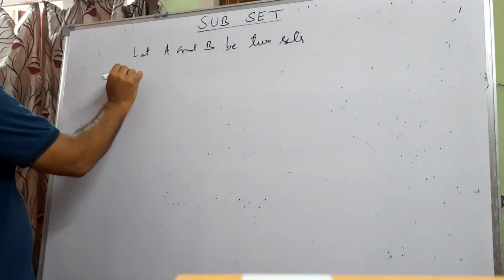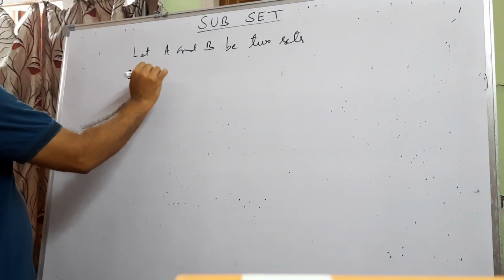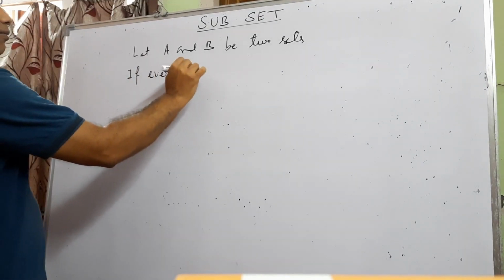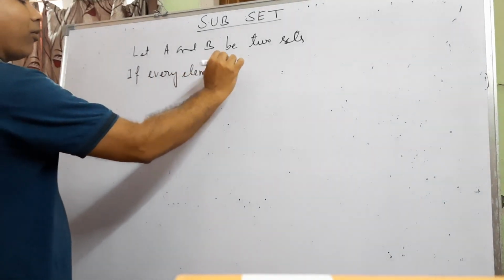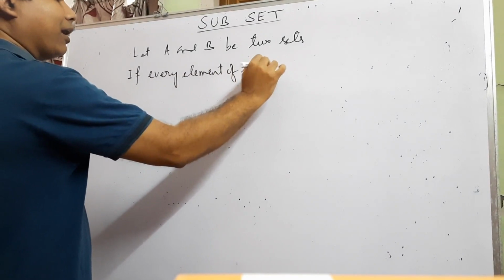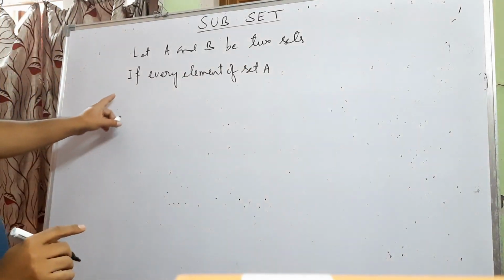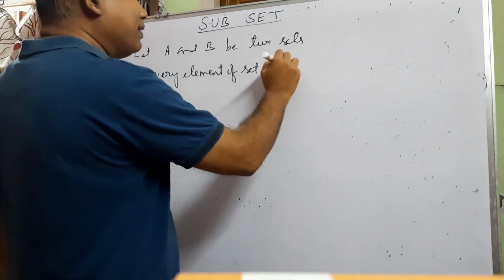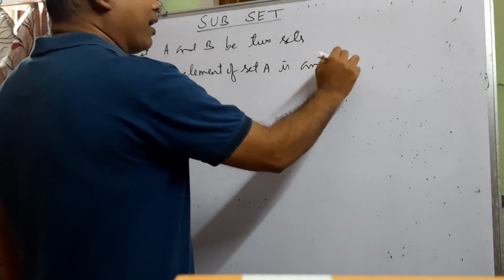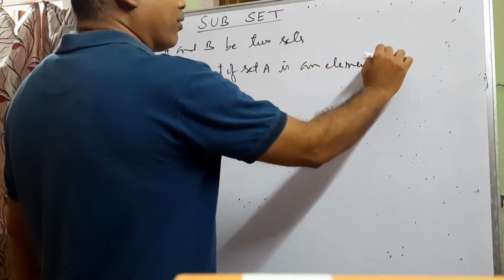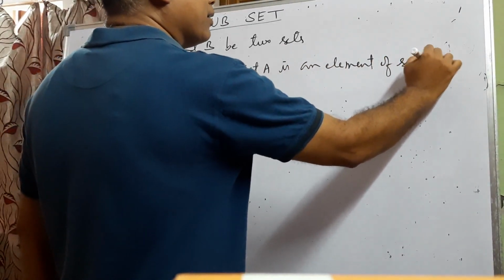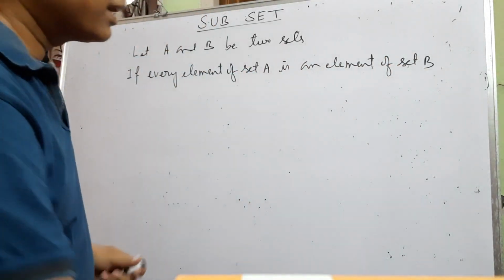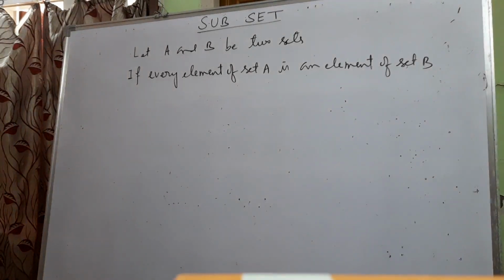Suppose every element of set A, properly see the condition, every element of set A is an element of set B.